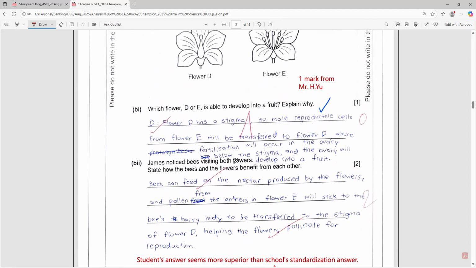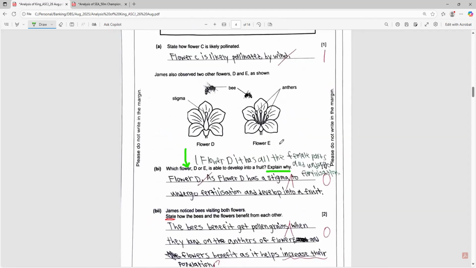And B part two. James noticed bees visiting both flowers. State how the bees and flower benefit from each other. State, so no reason needed. To reduce the time taken, I will just show you the answer.